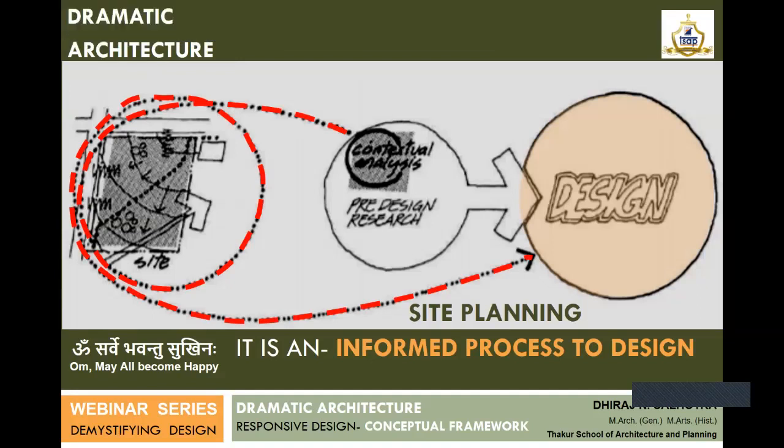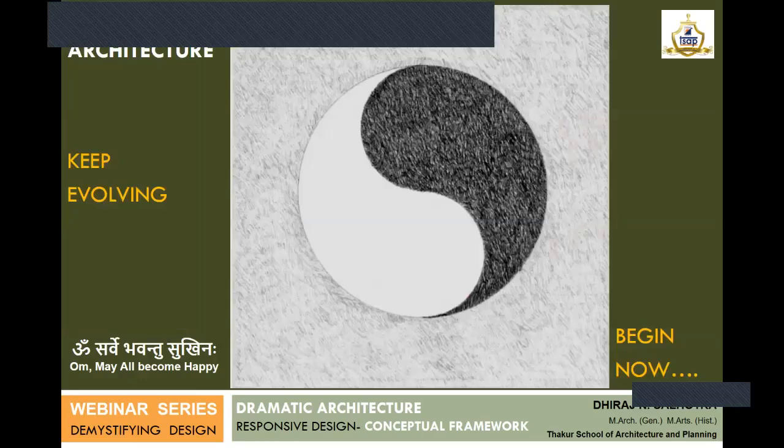Dramatic architecture, basically it's a well-informed process to design, with the sole objective of making everyone happy. So definitely the client's emotional component and his expectation of the projects take the center stage. So I would like to end the presentation by saying, keep evolving and merging or churning out ideas. And there is no better time to do it than now.